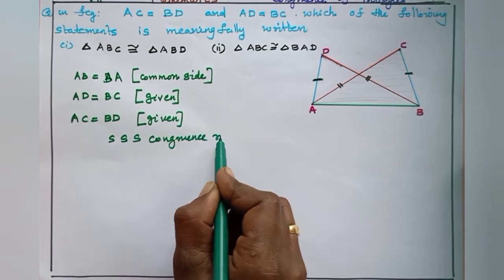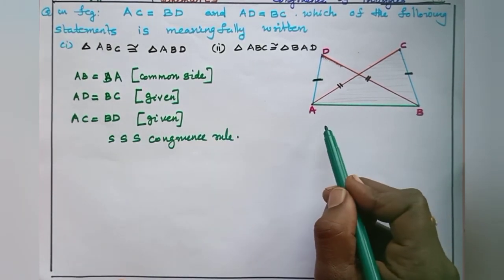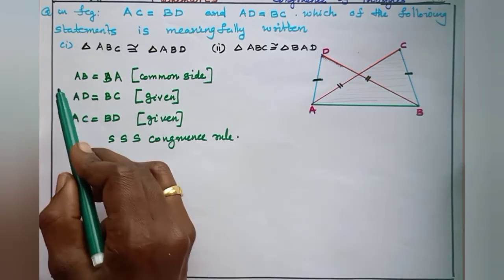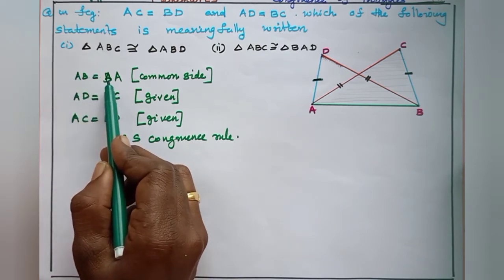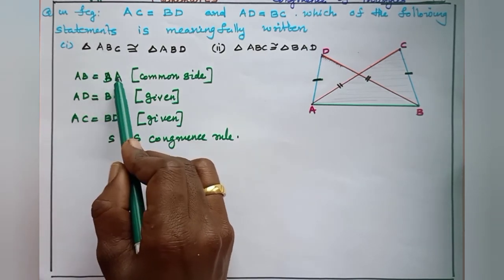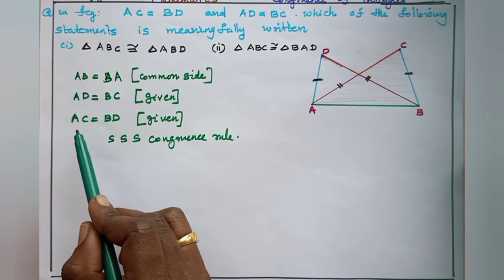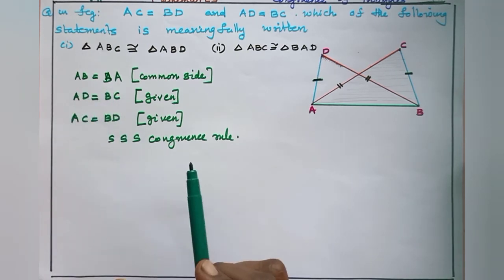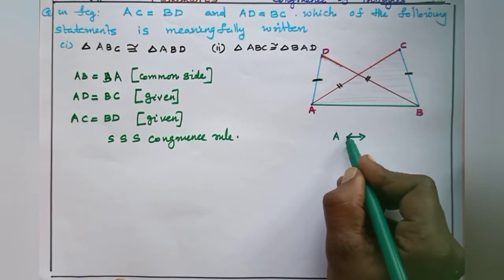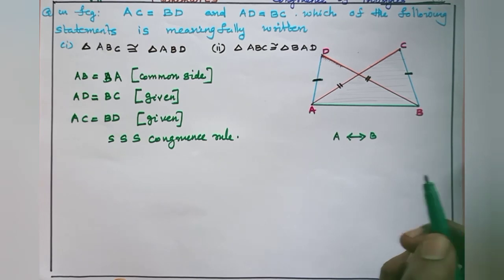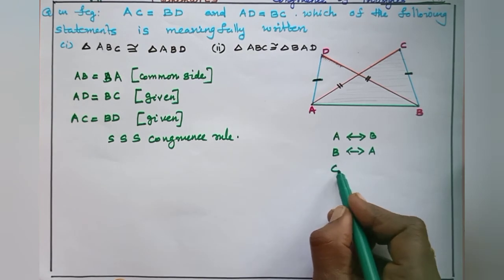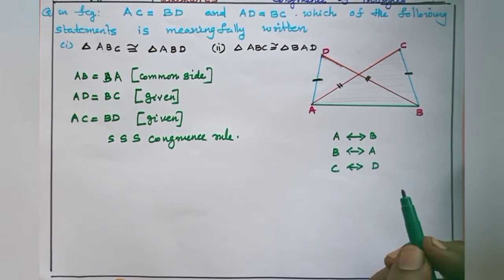Then listen, here A corresponds to B. Then B corresponds to A. Then C corresponds to D.